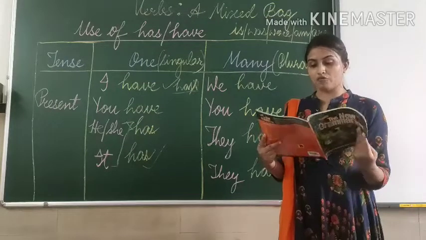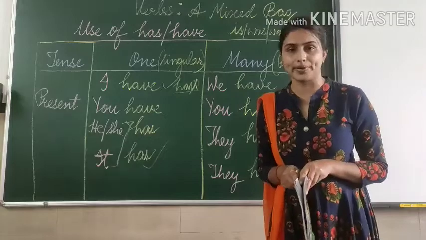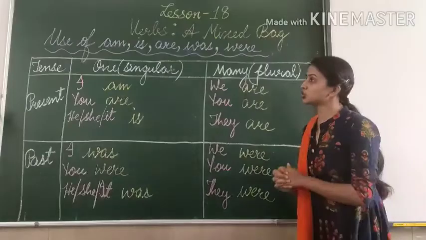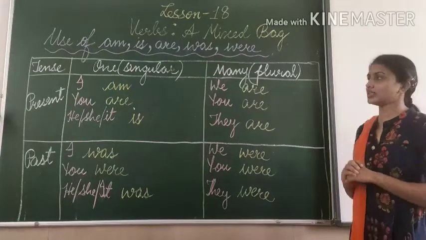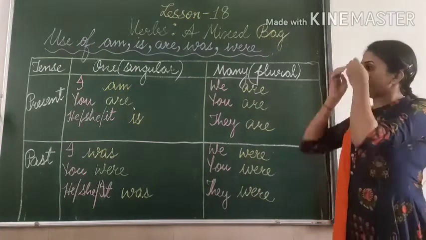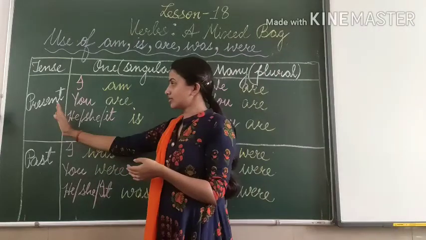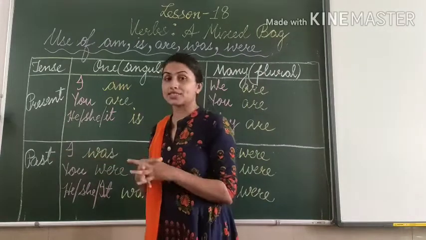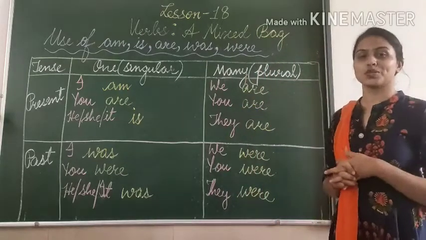Now we will learn the use of am, is, are, was, and were. This is the table to learn the use of am, is, are, was, and were. These are also helping verbs. Now see, children, when I say present and past tense, what do I mean by that? You will be confused with that, right?